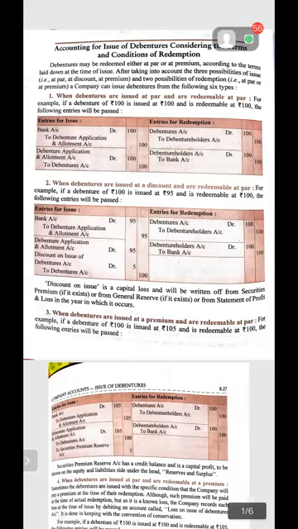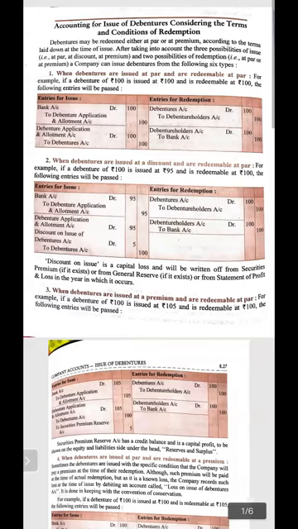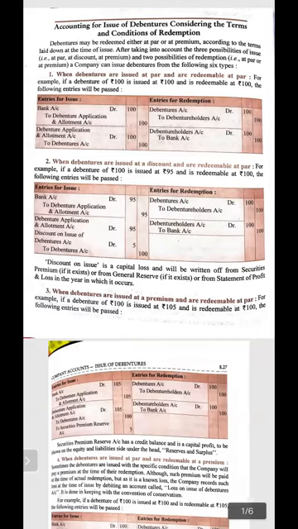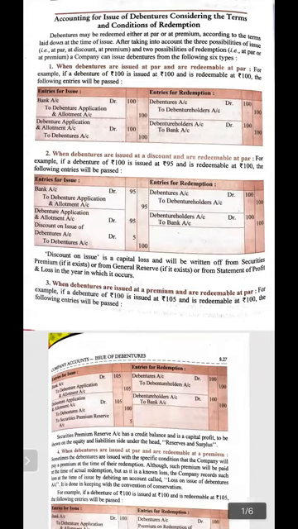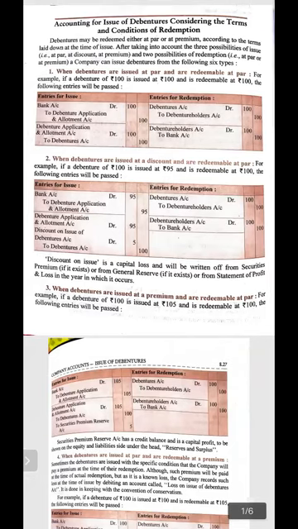Now the second case, debentures issued at discount and redeemed at par. A debenture is issued at 95 rupees. Now it is repaid or redeemed at 100 rupees. The entry will become bank account debit to debenture application and allotment 95 rupees, and then debenture application and allotment debit, discount on issue debit to debentures account.